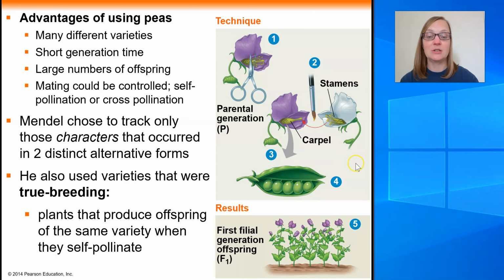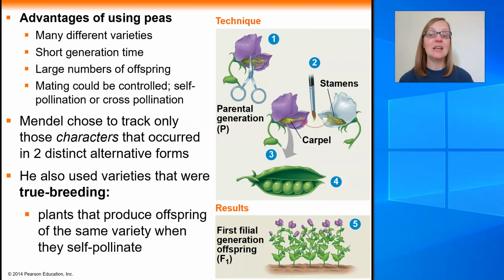So if we take a look at the picture on this particular slide, here we have an example of a pea flower. If that flower is pollinated, meaning that the eggs in that flower get fertilized, each egg will develop into a pea in one of these pea pods. And now pea flowers, or pea plants, let's say, they produce multiple flowers, each one having the ability to produce a pod, and that pod having multiple peas, each one being an individual offspring in it. One plant can produce a lot of offspring at the same time, again increasing the amount of data that could be collected, which is a great thing in science.